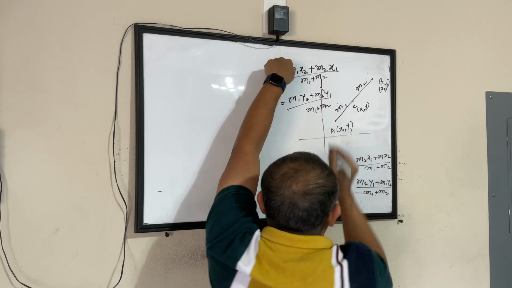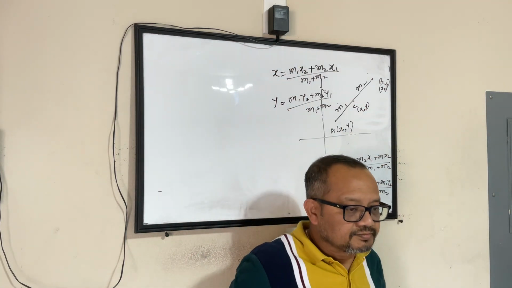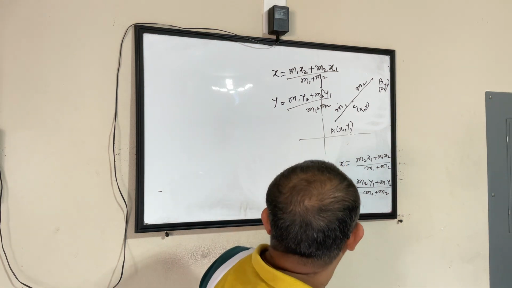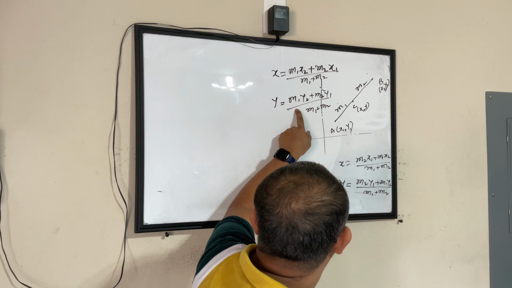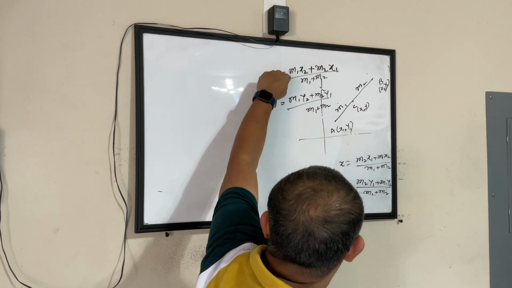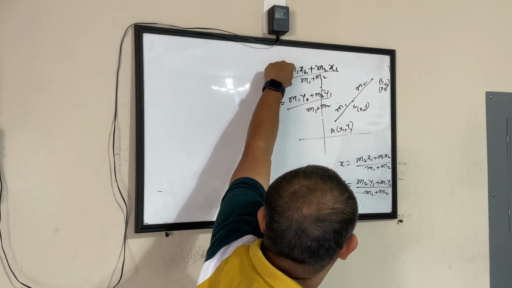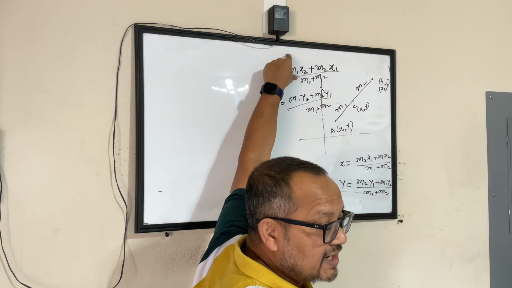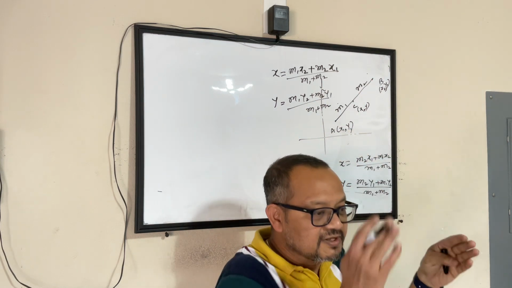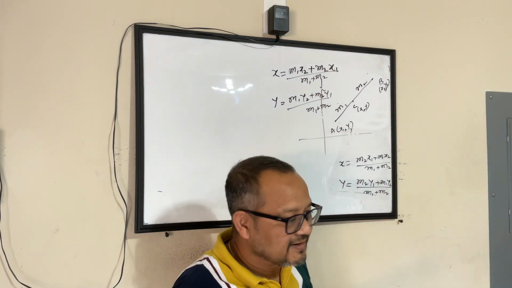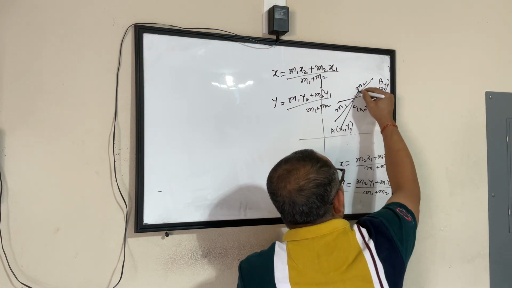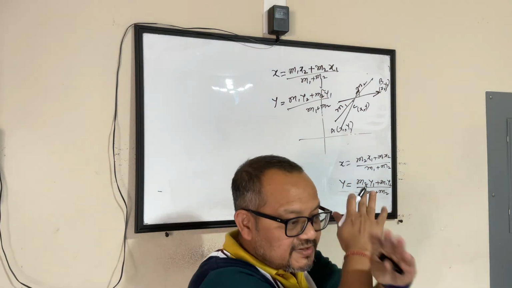Yeah, tell me. Isn't it supposed to be m2? Which one? Like for x and y? Isn't it supposed to be x m2? No, it's just the reverse. So m1 x2 plus m2 x1 by m1 plus m2. It's always the reverse. So this value multiplied by this value multiplied by this. That's how it goes. That's why I was saying crisscross.